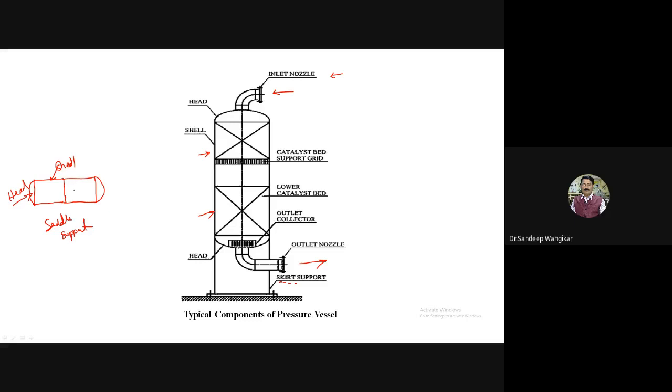Then how it is made, somewhat additional information that we will be discussing here. Here some plates are there. One plate is taken, and by rolling it to the circumference, the required dimension is achieved and this shell is made. Then the welding is there at one side.